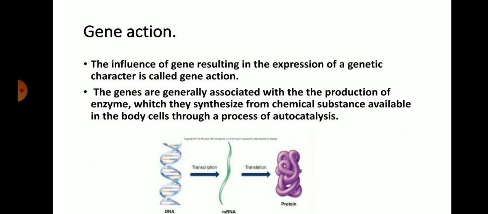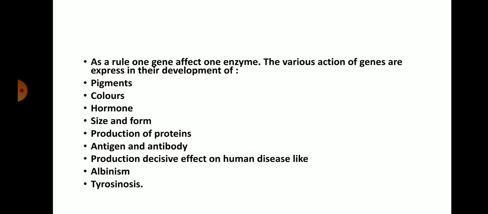So when DNA is transcribed into mRNA, then mRNA is translated into proteins, and these proteins form the enzyme which accelerates the rate of reaction in the organism's body. So this enzyme is responsible for all the processes in the organism's body. As a rule, one gene affects one enzyme.